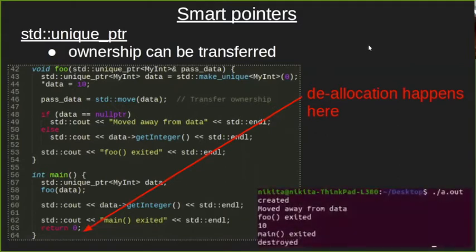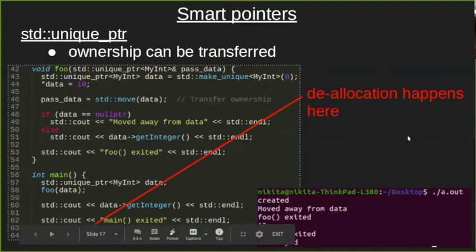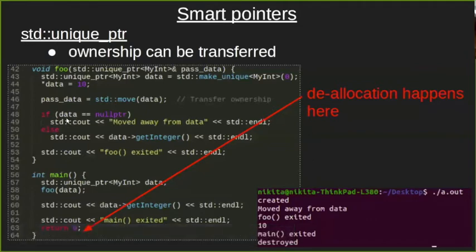And if you run this program, this is the output you will see. You first create the pointer, then you see the print moved out from data, because when you are moving data from one pointer to another, the original pointer is actually being zeroed out. So it's a null pointer now. Then the function foo is exited. You print 10. This is the content of the memory. You print it from the main function. And then only when the main function is exited, you are deleting the memory. So this is how memory ownership works.